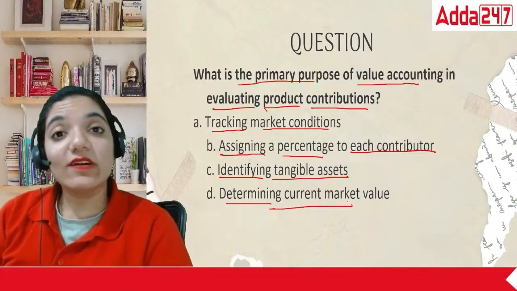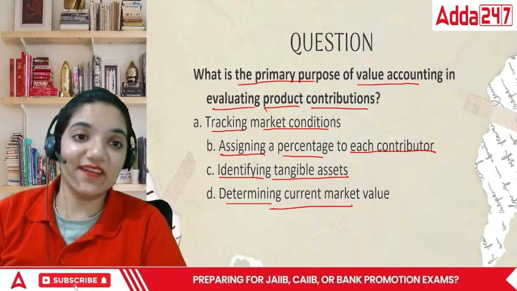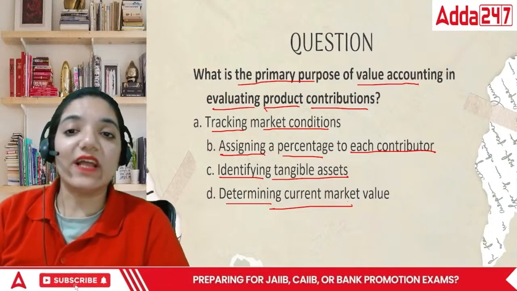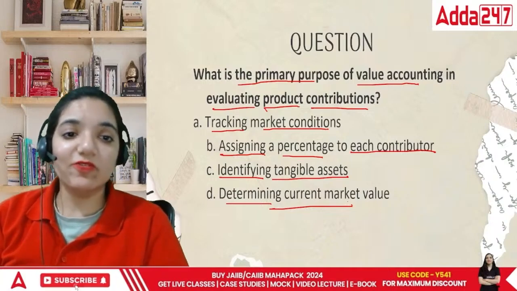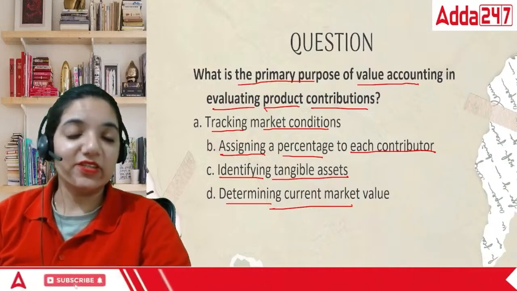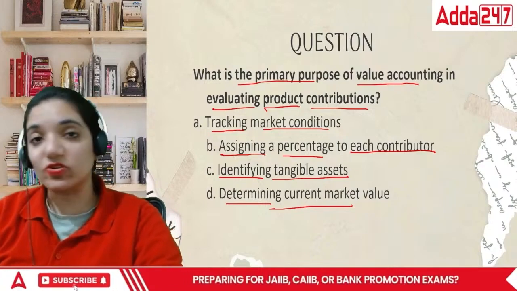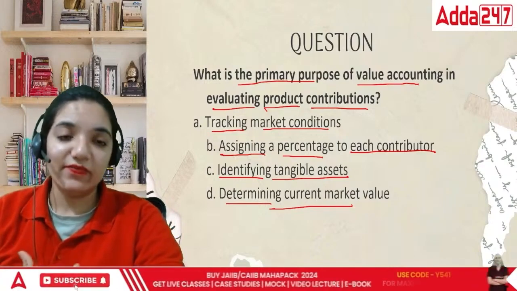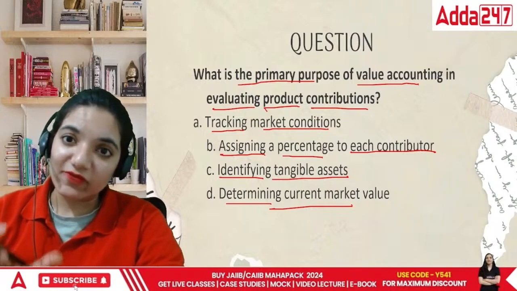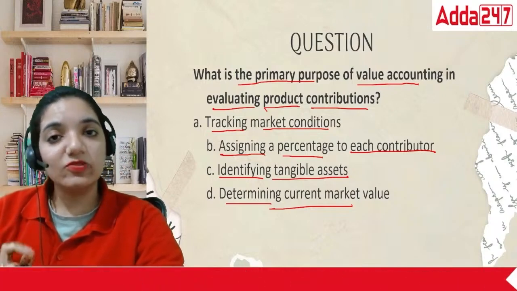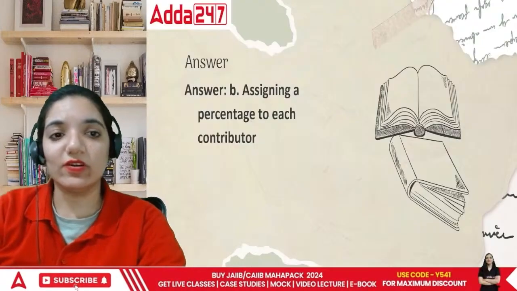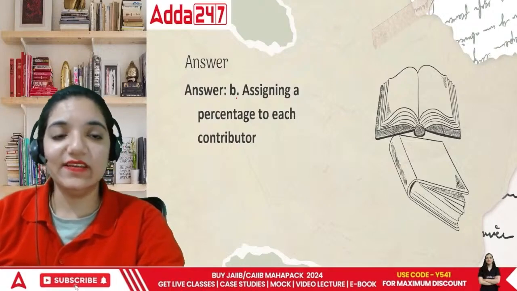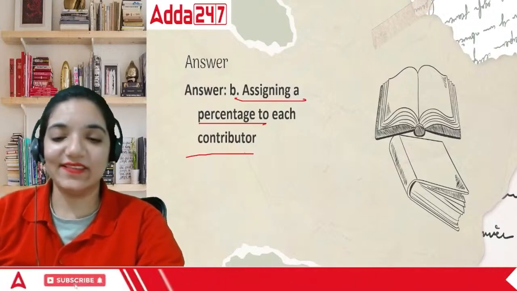See, value accounting is towards contributions. One thing is sorted about it. So value accounting in evaluating product contributions. We're going to look how people are working on it. It's not about the organization there. It is not about the money that we are putting in. It is about the efforts which are being put in terms of monetary value. So the correct answer would be assigning a percentage to each contributor. Okay? The answer would be B.